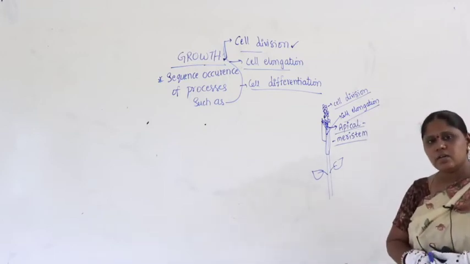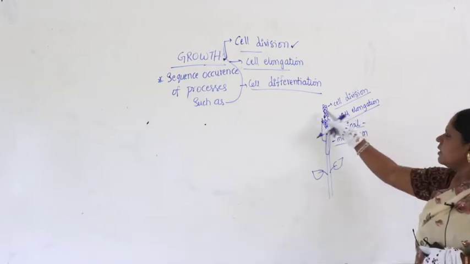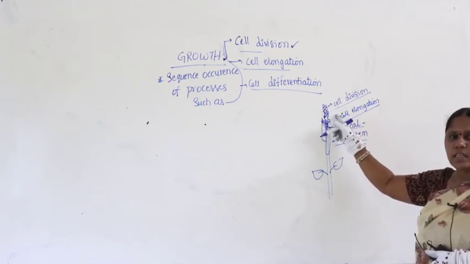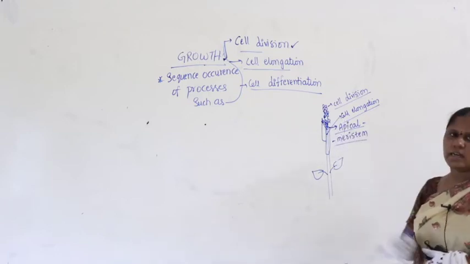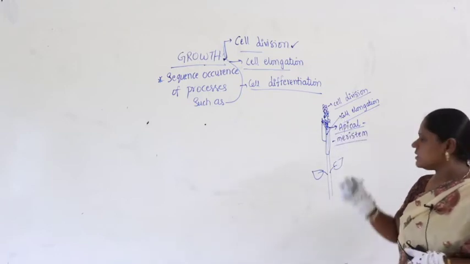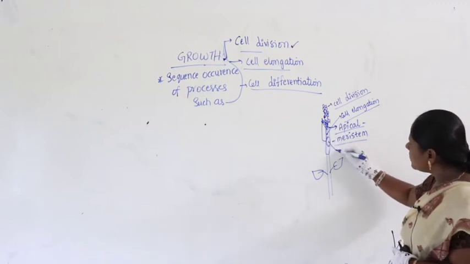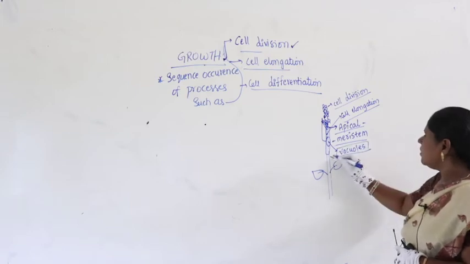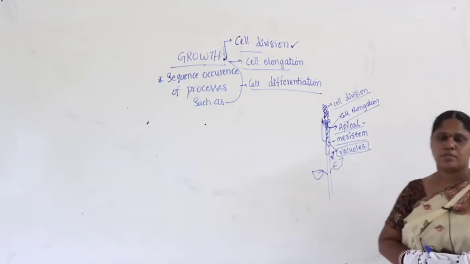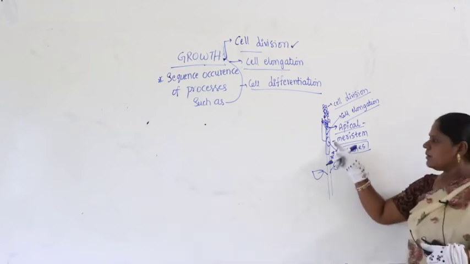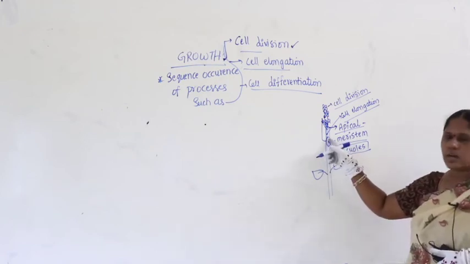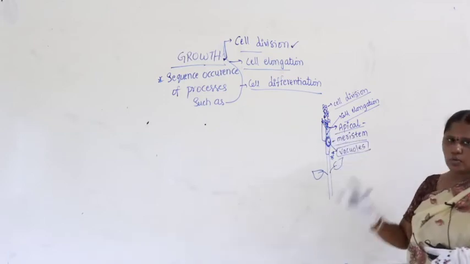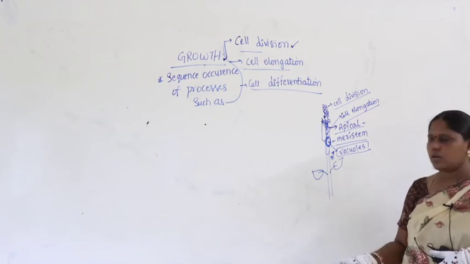What happens here? Cells initially divide, which is cell division. New cells are produced and these cells elongate in size. Why do they elongate in size? It is because of the formation of vacuoles, an empty space present inside the cell. The layer around it has a membrane called the tonoplast. We are going to study this in the next chapter, cytology.